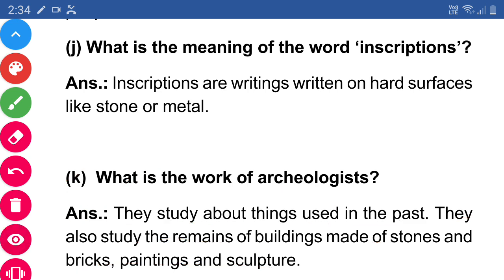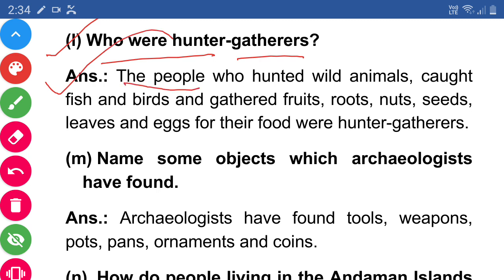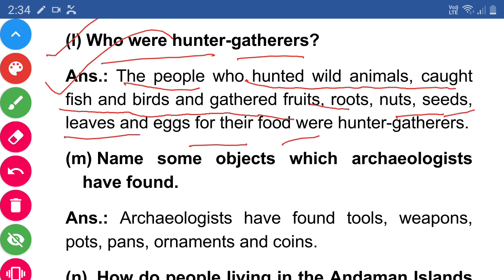The next one is L. Who were hunter gatherers? Answer. The people who hunted wild animals, caught fish and birds, and gathered fruits, roots, nuts, seeds, leaves, and eggs for their food were hunter gatherers. It means those who hunt and then gather.